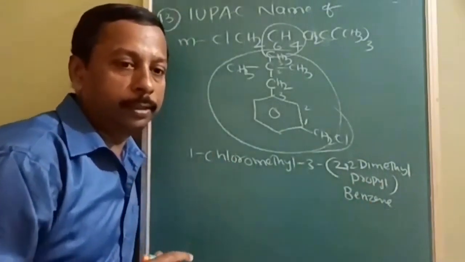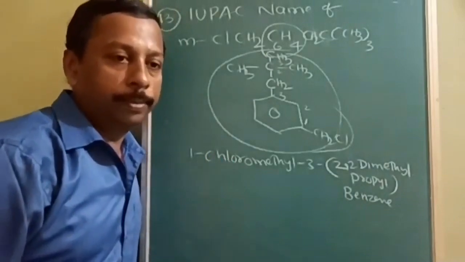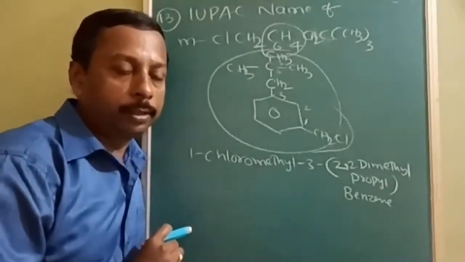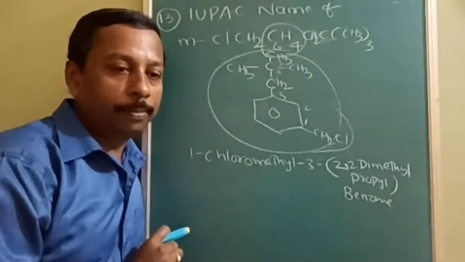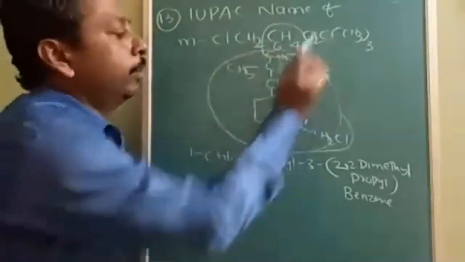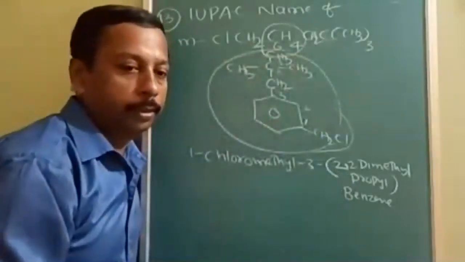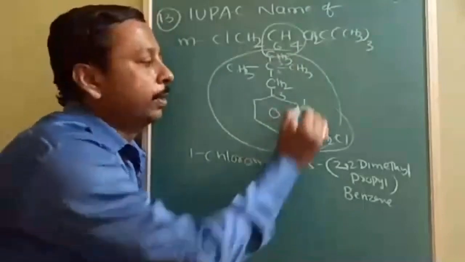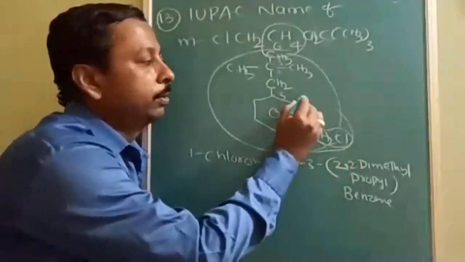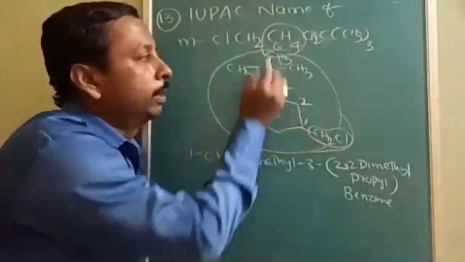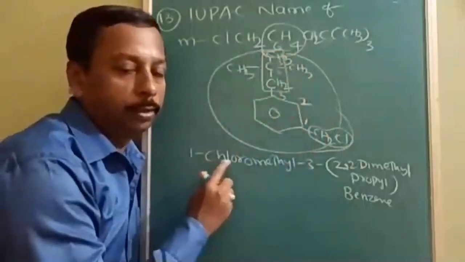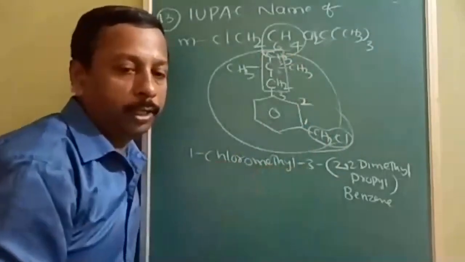Is it understood? See how complicated a question on naming can be. Many students feel that there are no questions from IUPAC naming. This is a very direct question and example that complicated questions can be framed even from this topic, IUPAC naming. The molecular formula is given, a complex substituent is given. First, you should identify the functional group. The functional group should be given the minimum possible number. This is a complex substituent, a side chain that contains further side chains. Therefore, 1-chloromethyl-3-(2,2-dimethyl propyl) benzene.